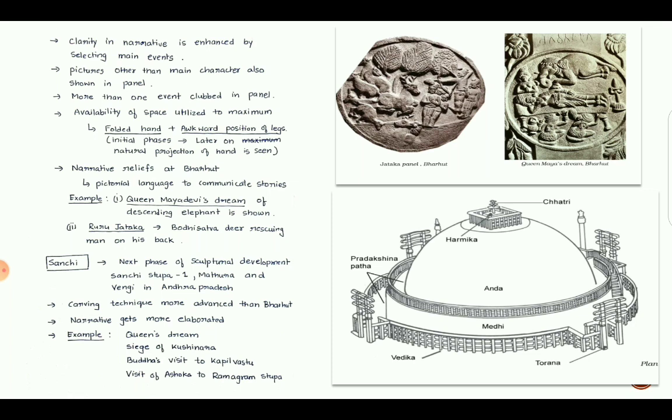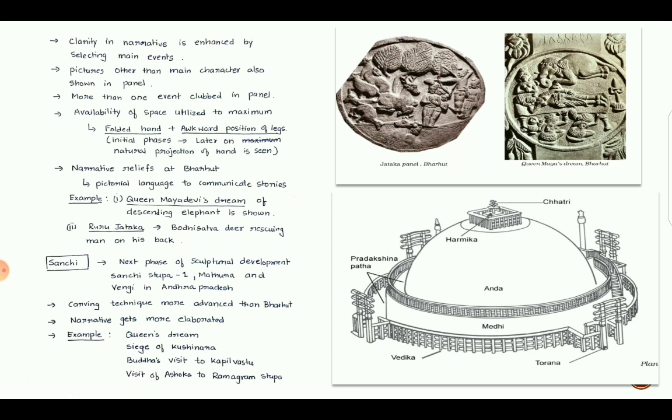In the initial phases, the artist used small areas with these awkward bends in the body, but in a later period of time, the natural projection of the hand is seen. Narrative reliefs of Bharhat give an example of pictorial language to communicate stories. Examples of these kinds of narratives are: number one, Queen Maya Devi's dream of a descending elephant, and the second example is Ruru Jataka, where the Bodhisattva deer rescuing a man on his back is shown.